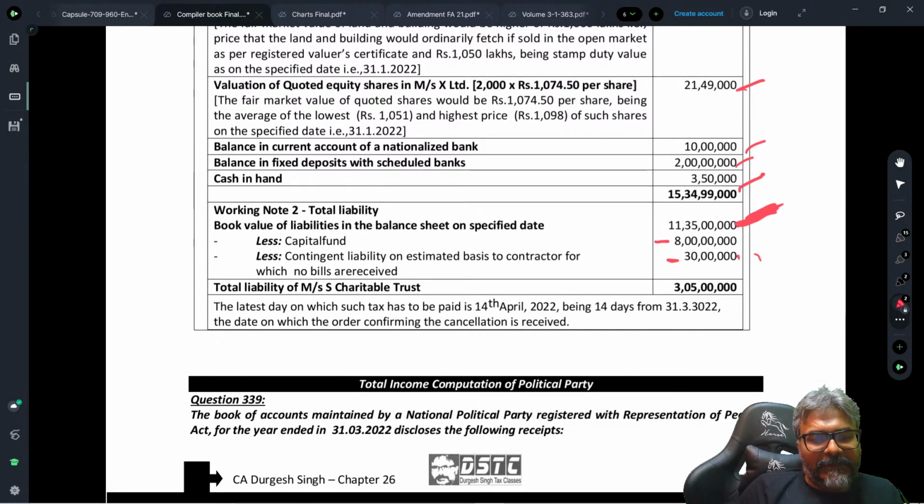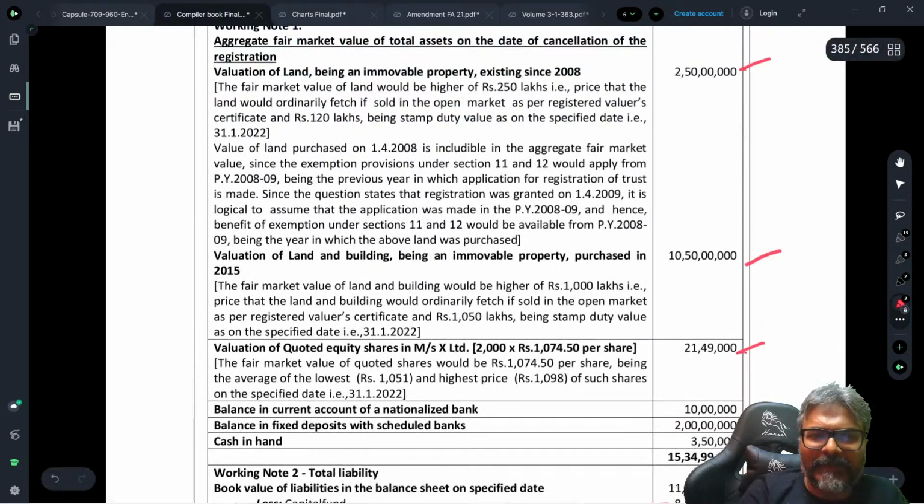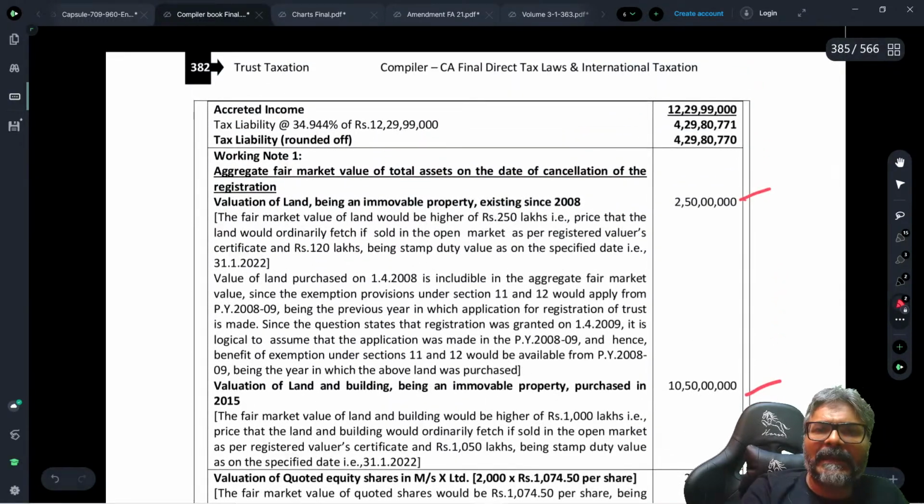So with that, students, we are done with this particular question, and now this completely covers our trust, taxation and political parties. Now students, I am winding up today's session here itself. Any queries, if you have them, do let me know, because from tomorrow I'm starting TDS and TCS.